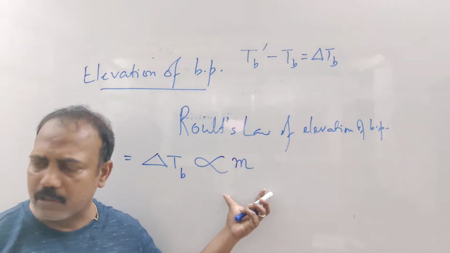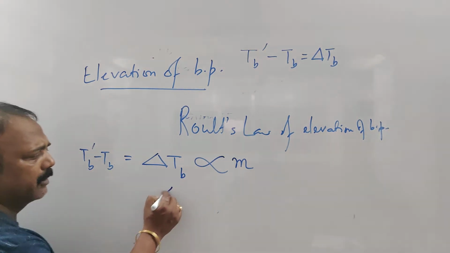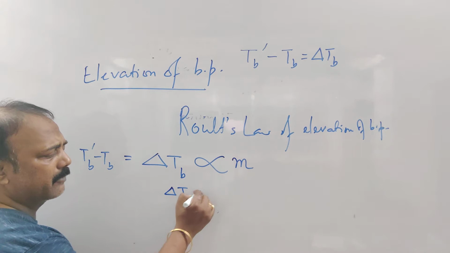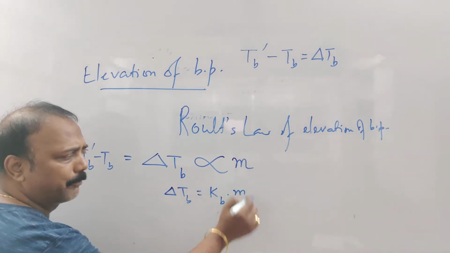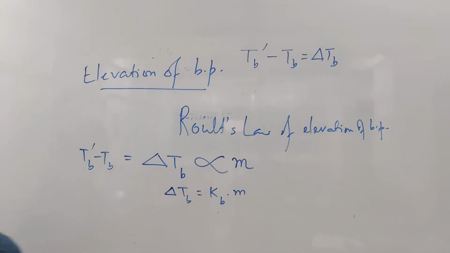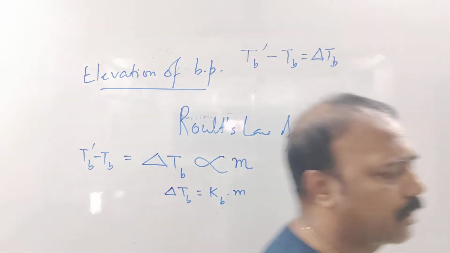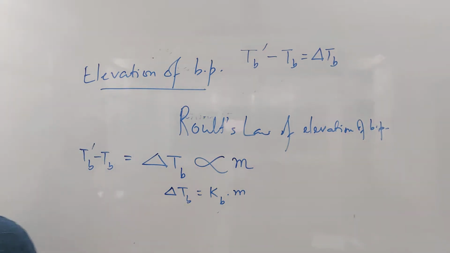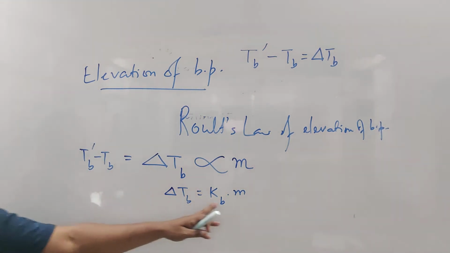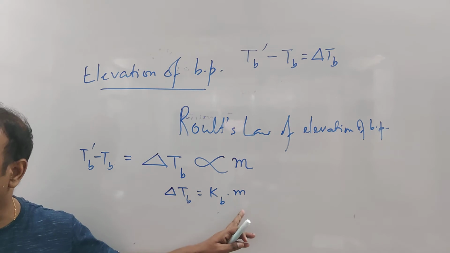That's Raoult's law. Now we'll just deduce it a little bit. So delta Tb is equal to some constant. We write the constant as Kb into m. You can do it with me also. That will be a practice for you. Open your copy and do it with me. Delta Tb is equal to Kb into m, where Kb is the proportionality constant.